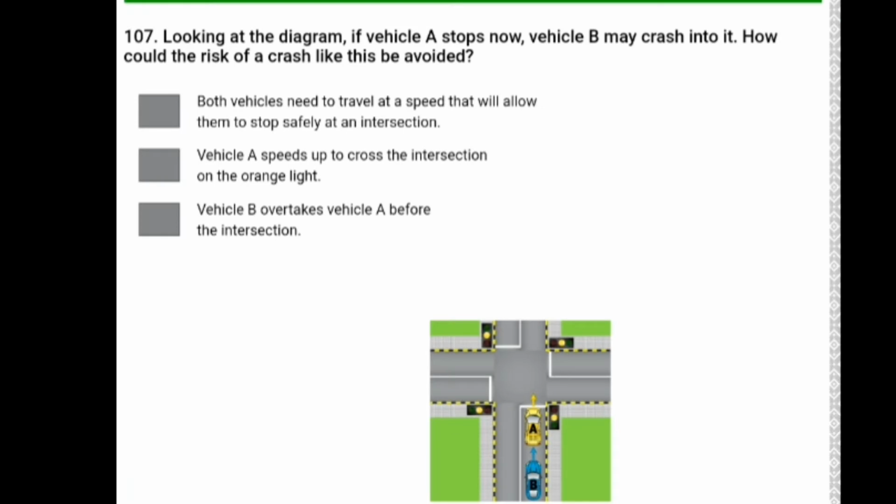Looking at the diagram, if vehicle A stops now, vehicle B may crash into it. How could the risks of a crash like this be avoided? Both vehicles need to travel at a speed that will allow them to stop safely at intersection. Number 1 is correct answer.